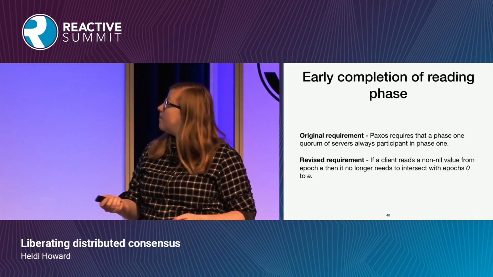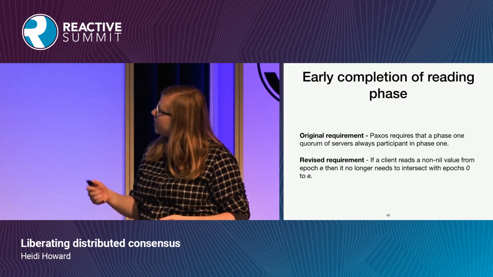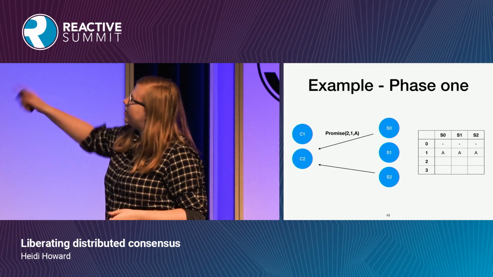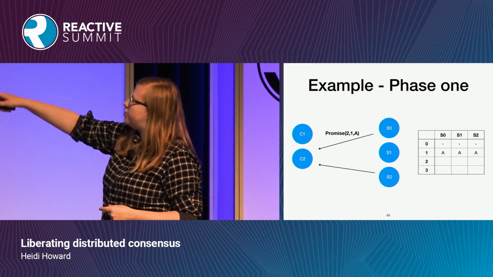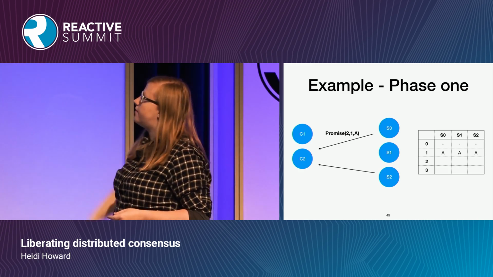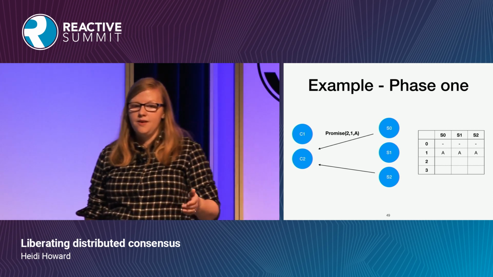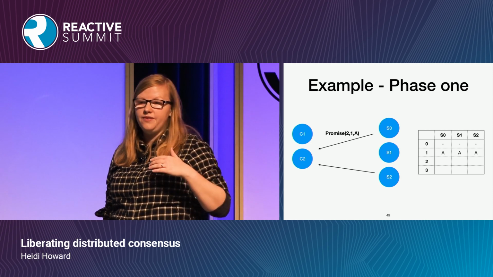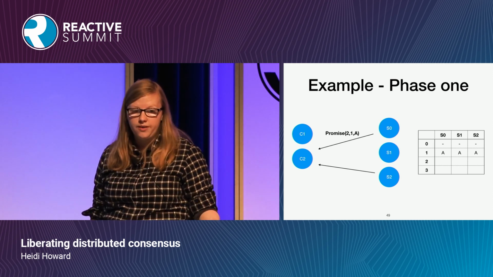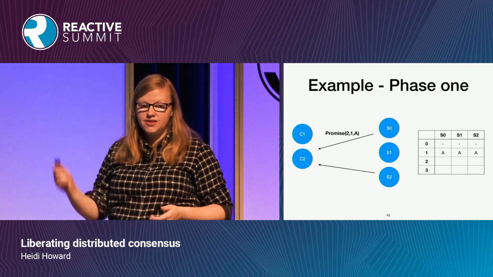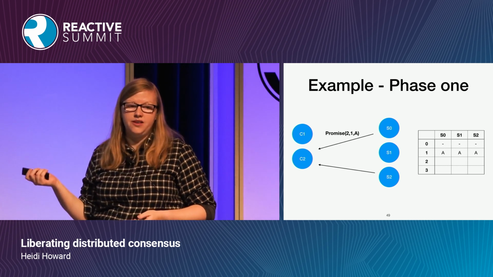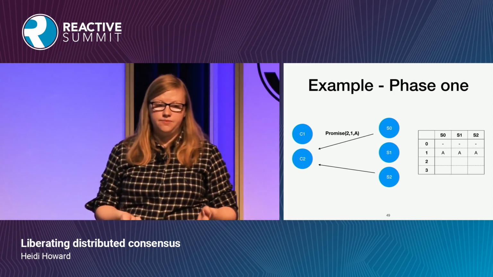So, there we go. When we were looking at this example, the client received these two responses from server 0 and server 2 with promise 2.1a. So that's promise in epoch 2 that I've seen the value a at epoch 1. Actually, this client only needed the first of these, and then it could have safely proceeded.